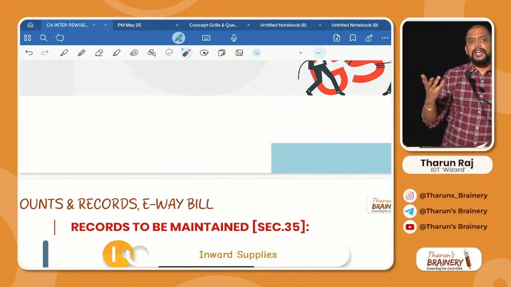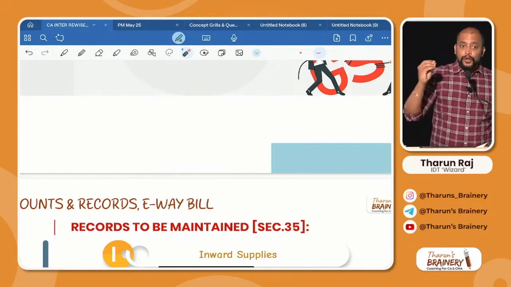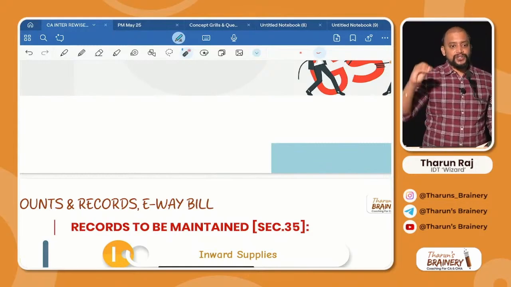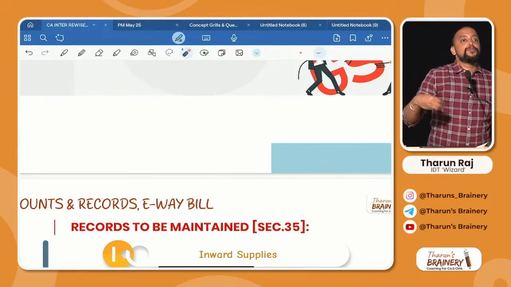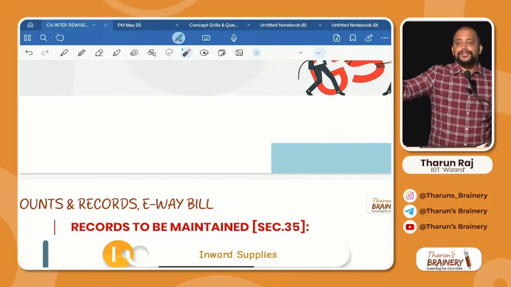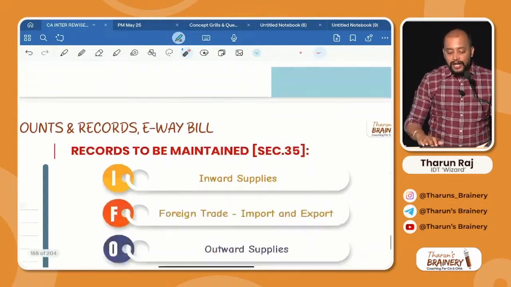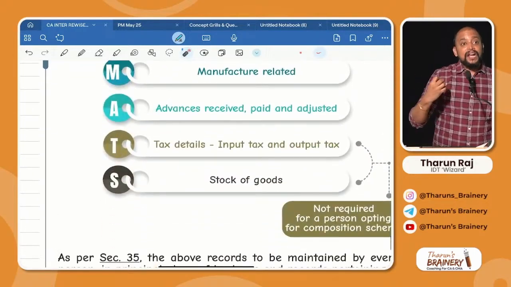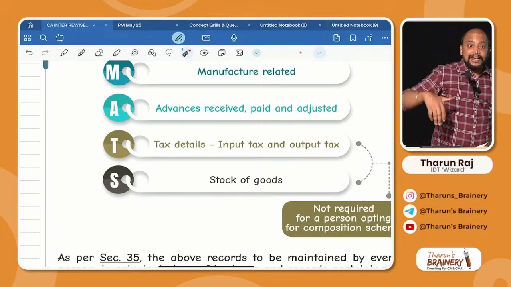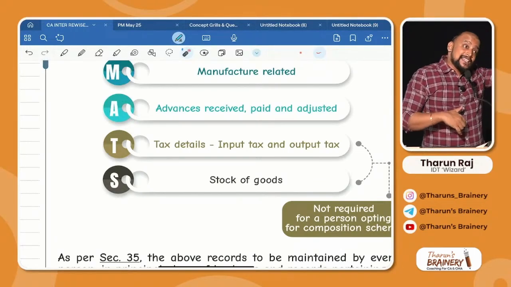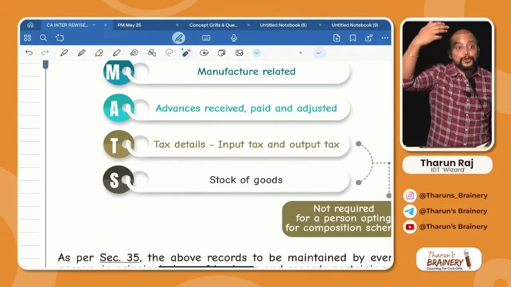Next, all accounts and records pertaining to the goods manufactured by such registered person, along with details of goods produced, goods lost, goods destroyed during the production, like the general thing you write. Next, all accounts and records pertaining to advances received from whom? Customers, and advances paid to suppliers and adjusted against what? Final payment to be made.